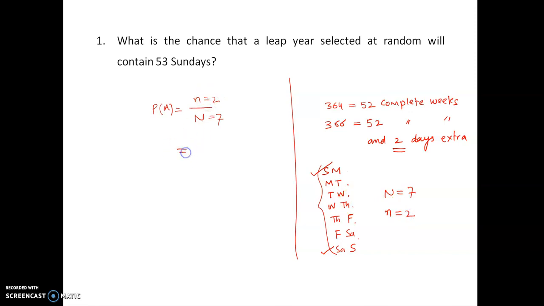So the probability that a leap year selected at random will contain 53 Sundays is going to be 2 by 7. And if I calculate it further, it is exactly 0.2857, or you can call it 28.57%. So this is exactly the solution to this particular problem: what is the chance that a leap year selected at random will contain 53 Sundays. There is a 28.57% chance that it may happen.